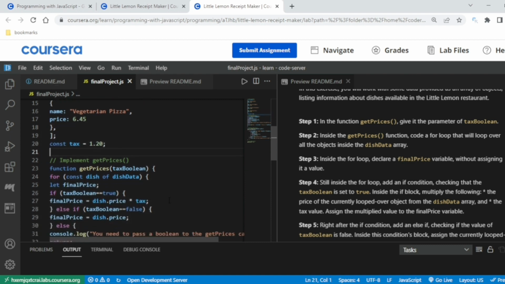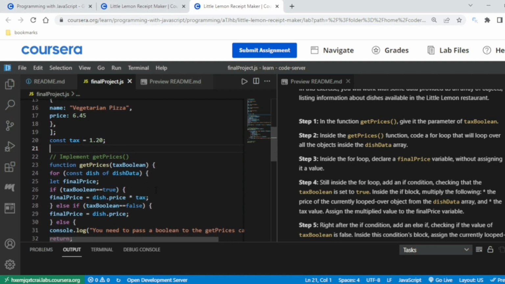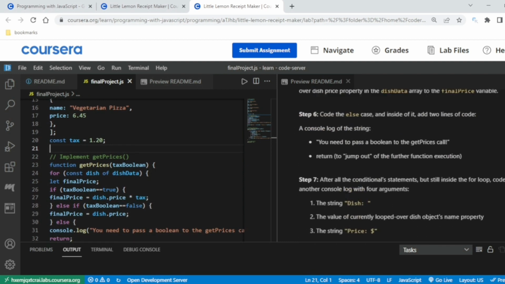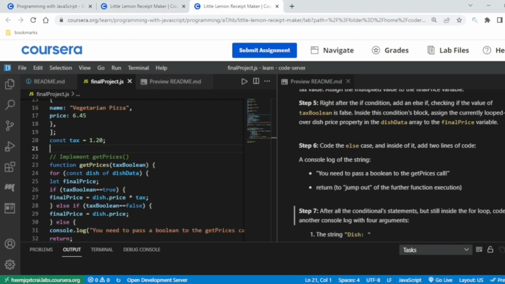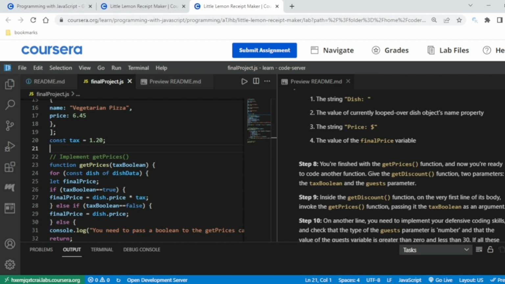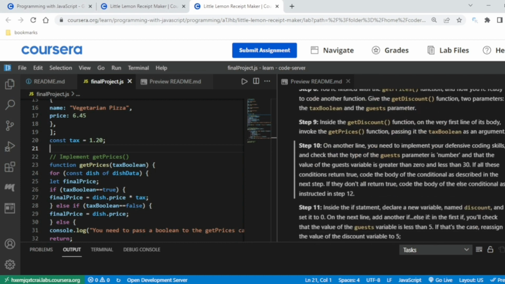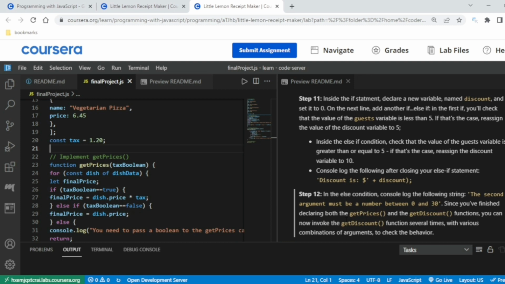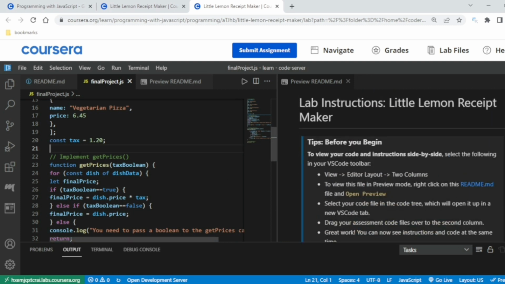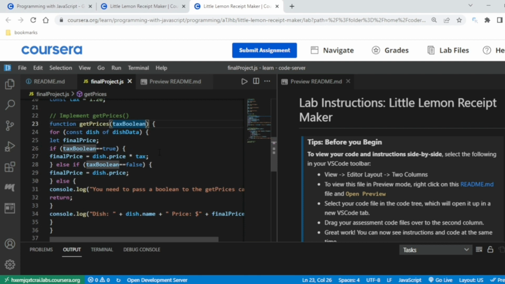if tax boolean is true. Okay, so while implementing getPrices, I suggest you read each and everything. I am pausing step 5 to step 7. Then from here you can see step 8, 9, 10, then step 11, step 12. Okay, now what is getPrice doing? It gets the price of an item, and it depends on the tax boolean. Tax boolean means if there is a tax on a particular item, then the tax will be multiplied to the data price, and the final price will be shown.